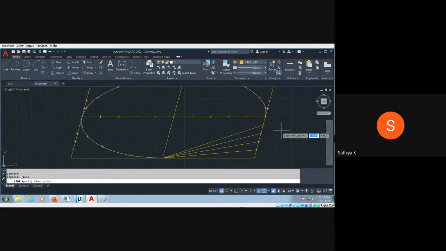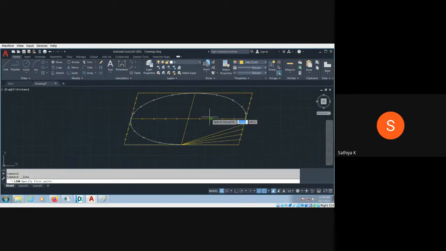Then line command, to draw the line from here. Okay. Draw the line. From where we have to draw the line actually means here. You see? Not like that.